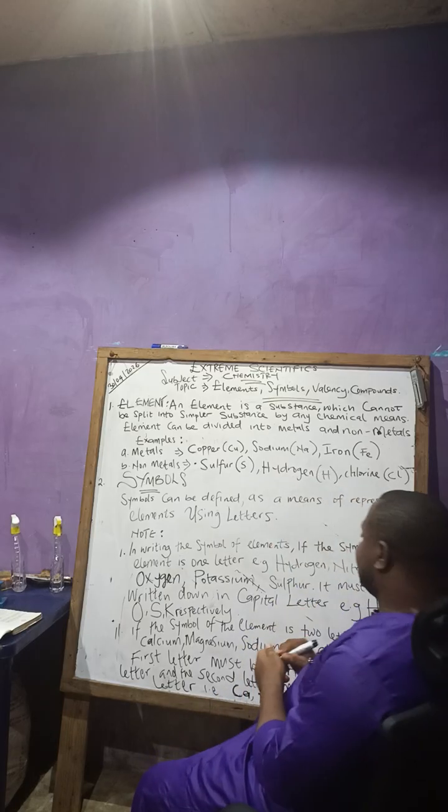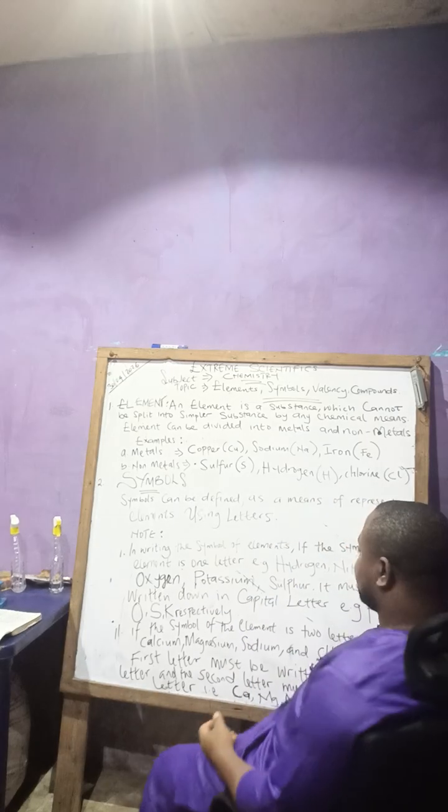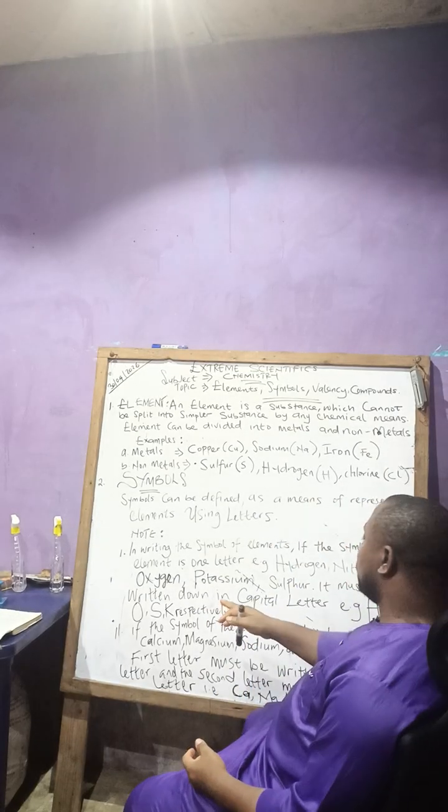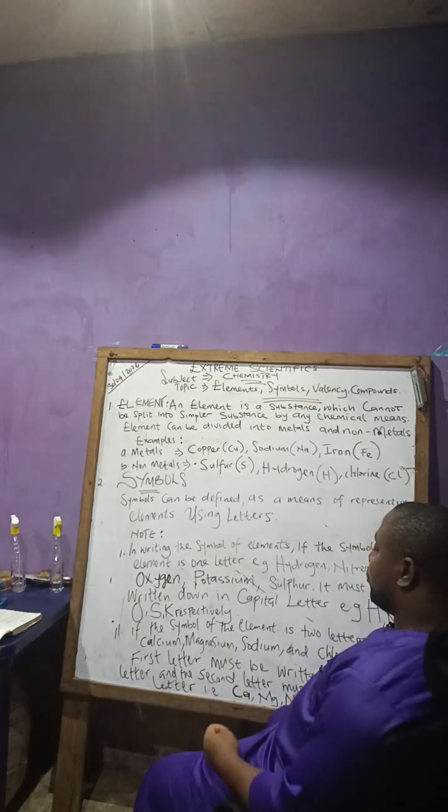Respectively. The symbol is what? Capital letter K. That's potassium. So H, N, O, S, K. That's potassium.